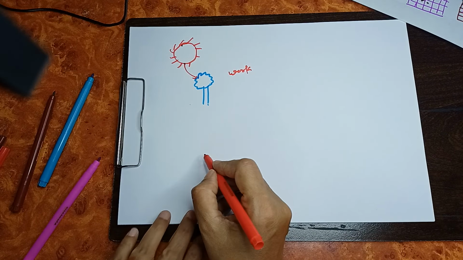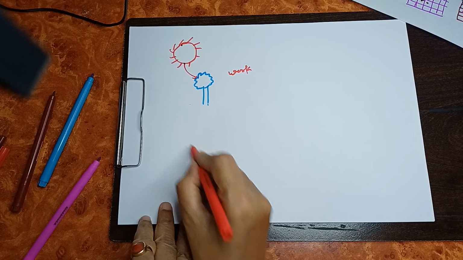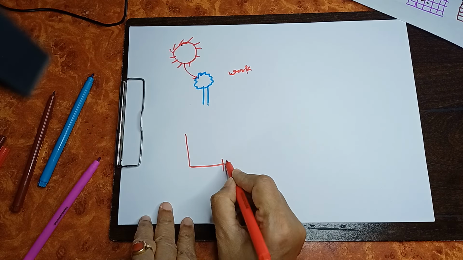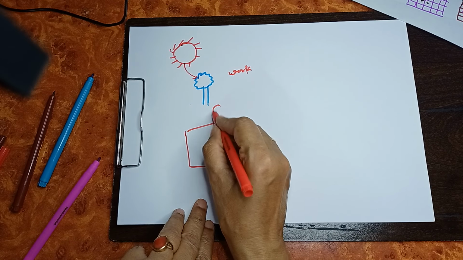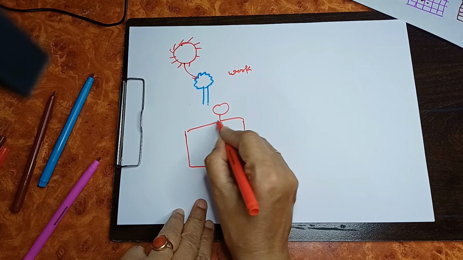Take another example. Say a battery. When you attach this battery, the bulb will glow.